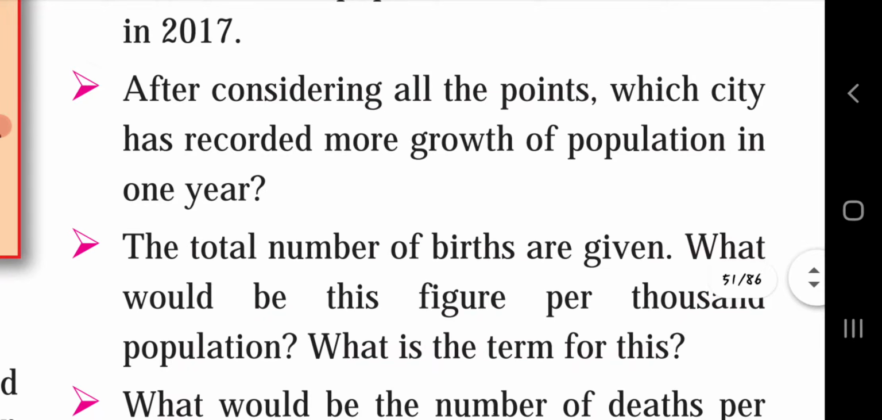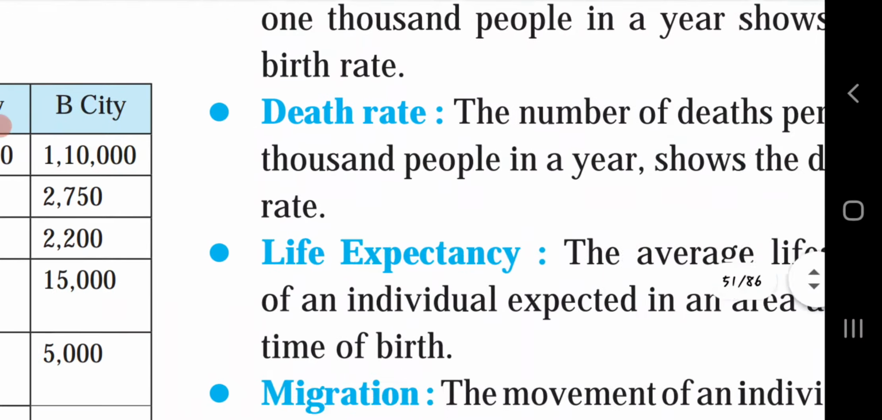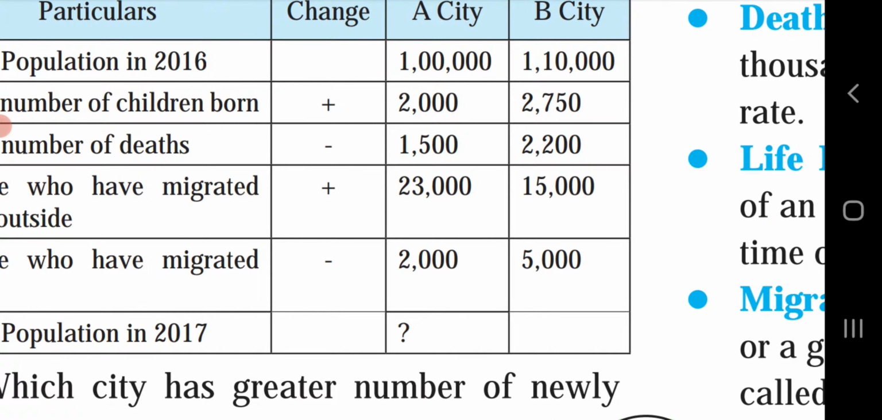Next question. After considering all the points, which city has recorded more growth of population in 1 year? The answer to this question is that city A has recorded more growth in population, because here we got the answer as 1,21,500 people's population in A city. So, considering all the points, city A has recorded more growth in population in 1 year.